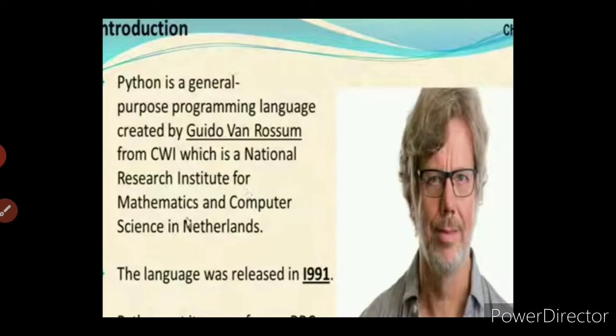So in introduction, Python is a general purpose programming language. It was created by Guido van Rossum from CWI, the National Research Institute for Mathematics and Computer Science in Netherlands. The language was released in the year 1991. Though it was released in 1991, in the first few years itself it became very popular.